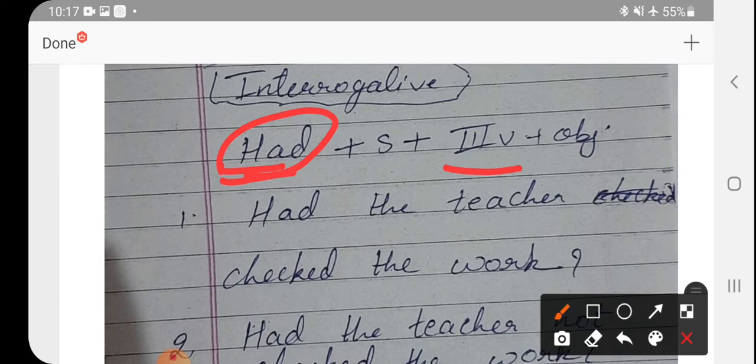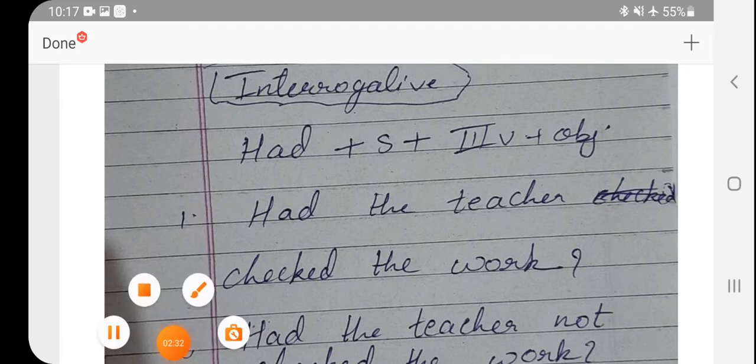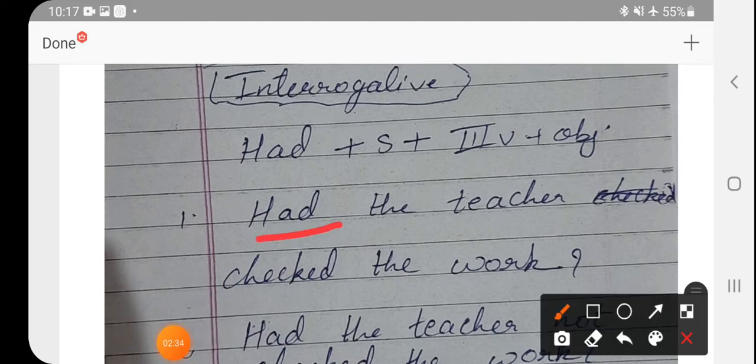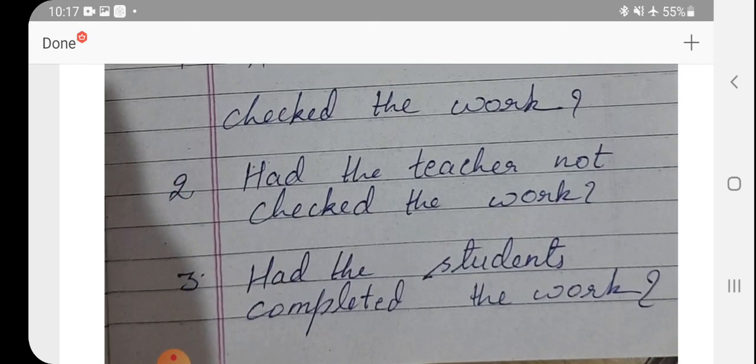हमारा positive sentence क्या था? The teacher had checked the work. Right? In positive form, had यहाँ पर था, the teacher had checked the work, and when you converted into interrogative, you added had in the beginning of the sentence. Had the teacher checked the work? Question mark.